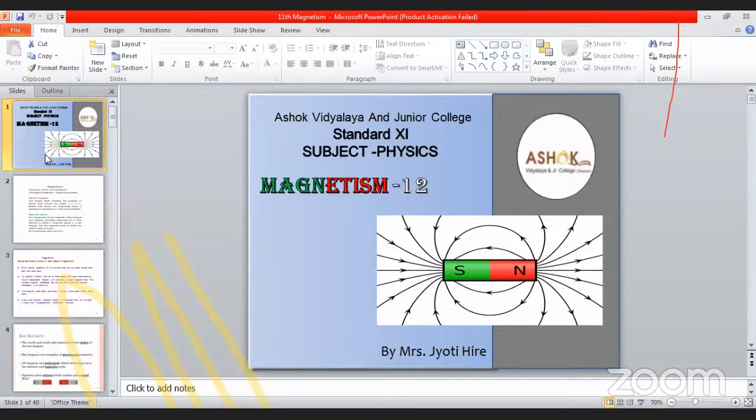Note that the magnetic North Pole and geographic North Pole are not in the same place. See, the North geographic pole, and this one is the South geographic pole. These are not in the same place, and the magnetic North Pole acts as if the South Pole of a huge bar magnet were inside the Earth.